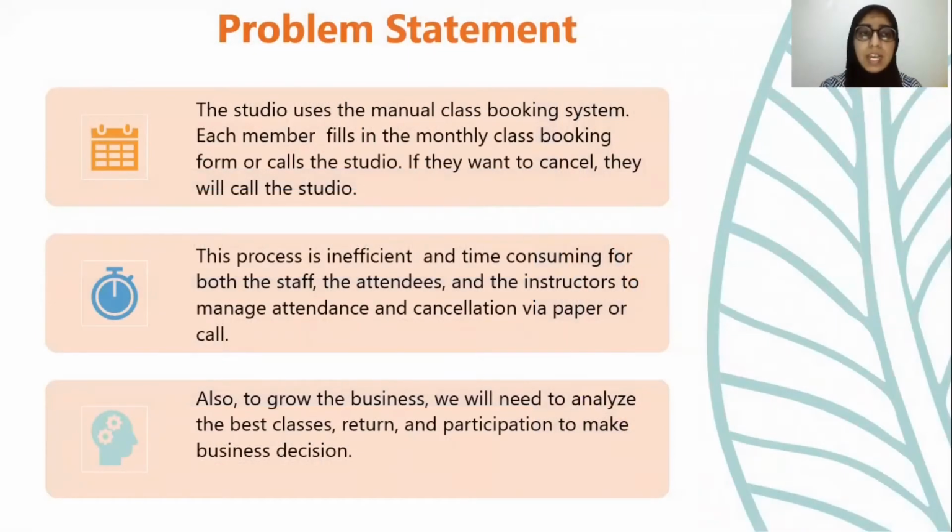The problem is that the client studio uses a manual class booking system, where members need to book classes monthly, either by filling a form or calling the studio. This process is very time consuming and hinders the customer experience. There is a need to analyze the business for its growth as well.